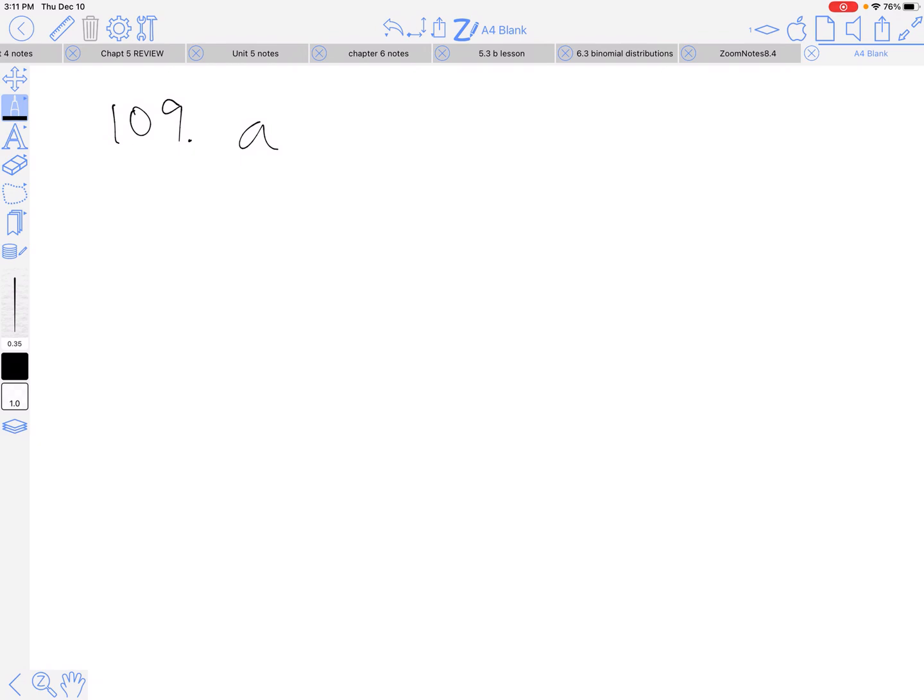all 5 drivers' cards. Now, geometric is binary to begin with. So it has to be binary where there are 2 options, a success and a failure. It has to be independent, and then we're going to have trials until we're successful. Now, 109A, it's not binary, so it fails there because there were 5 cards we could get, so there are 5 options. It fails on the binary, so we don't even need to go on to independent, trials until we're successful, or same probability of success.